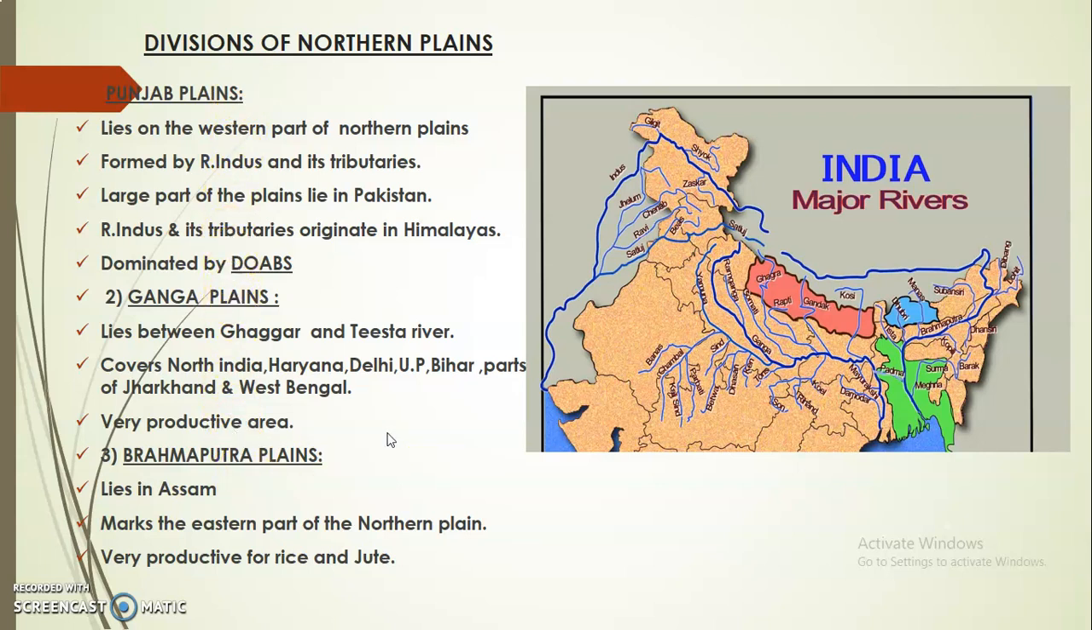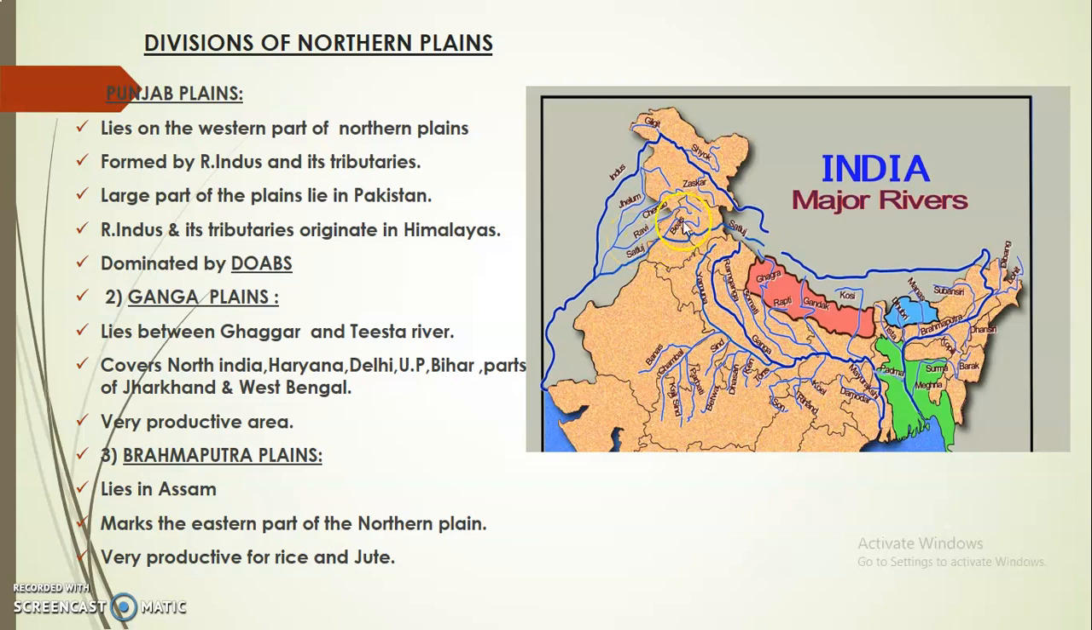Now let's know more about this, where are they located and their characteristics. So we start with Punjab plains first. As the name suggests, they lie here in Punjab. Now they lie on the western part of northern plains, and it covers the state of Punjab. Now this region, Punjab plain, is formed by river Indus and its tributaries. This is river Indus starting from Lake Mansarovar and then entering India through Jammu and Kashmir and then goes towards Pakistan and falls into Arabian Sea.